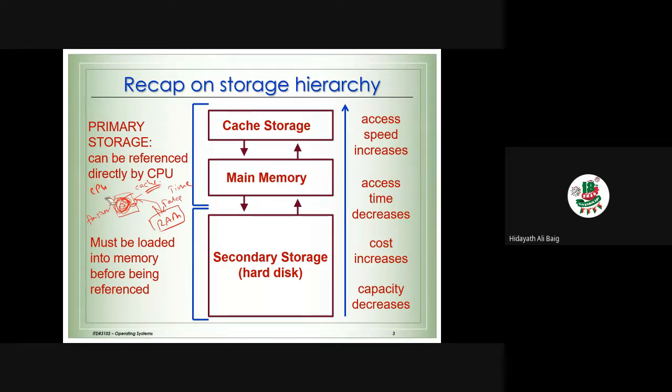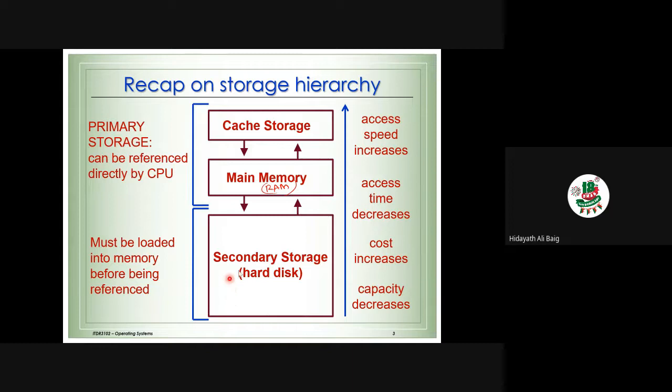Okay, so we now have three types of memories. We have cache memory, we have main memory, that is our RAM, and we have the hard disk. Now, what is the comparison between them? First, this is primary storage. What is primary storage? That which can be directly referenced by the CPU. Being referenced directly by the CPU means the CPU can directly read and write data on main memory and cache memory. That is point number one you need to keep in mind.